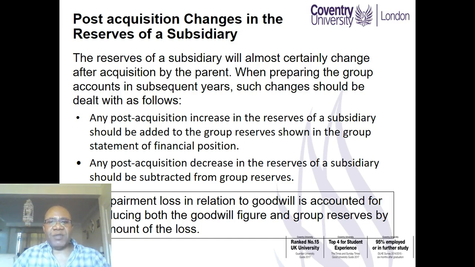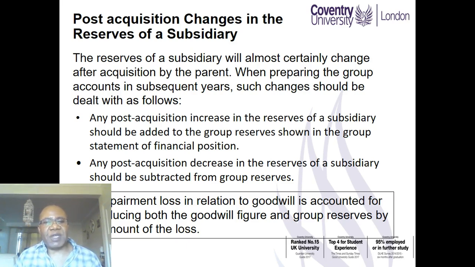So that is the point made here, that the reserves of a subsidiary will almost certainly change after the date that the parent acquired the subsidiary. When you prepare group accounts in subsequent years, the changes should be dealt with as follows. You have to split the reserve between pre-acquisition and post-acquisition.